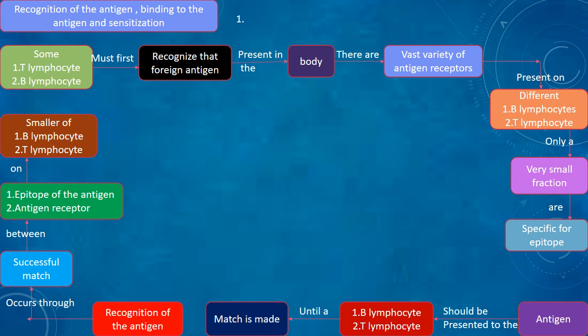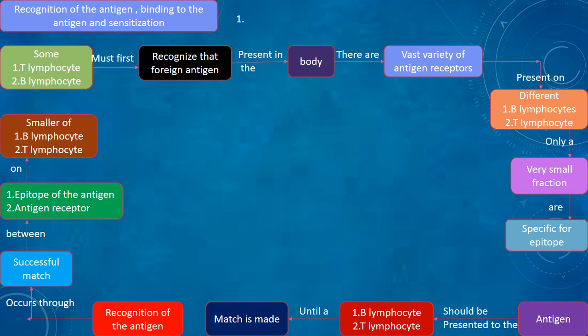Some T lymphocytes and B lymphocytes must first recognize that a foreign antigen is present in the body. There is a vast variety of antigen receptors present on different B lymphocytes and T lymphocytes, and only a very small fraction are specific for the epitope. The antigen must be presented to the B lymphocytes and T lymphocytes until a match is made.